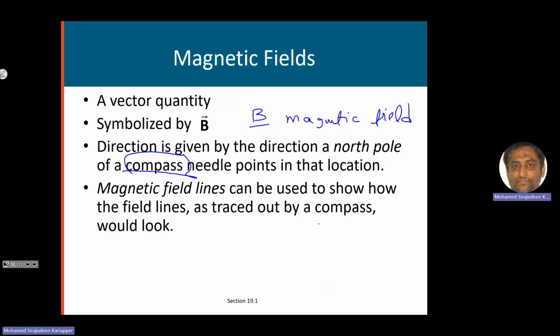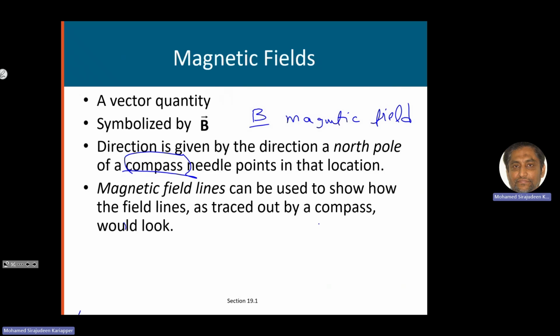Earth has a geographic pole. If you take the Earth, it is spinning about its axis. The North Pole is here, and the South Pole. That's the geographic North Pole. But the Earth also has a magnetic field, with a magnetic north and a magnetic south. We will come to that later.